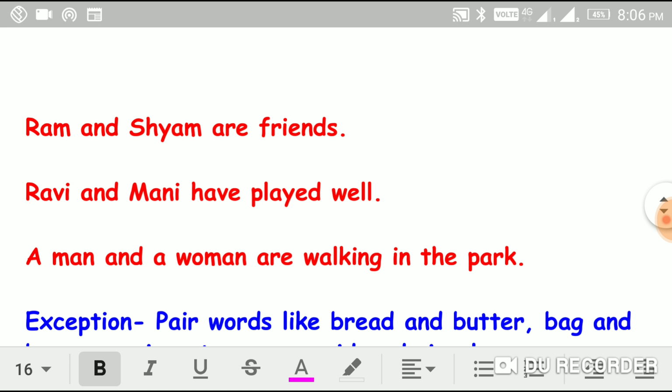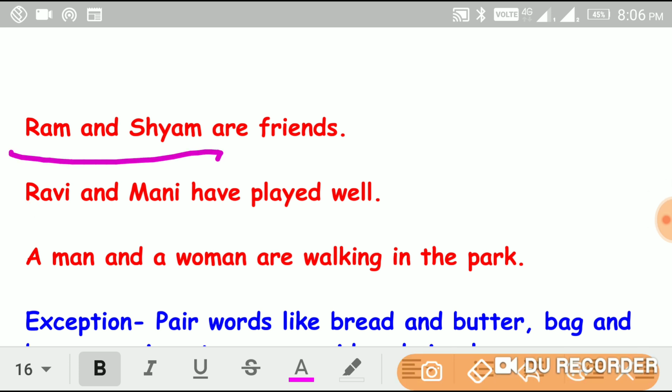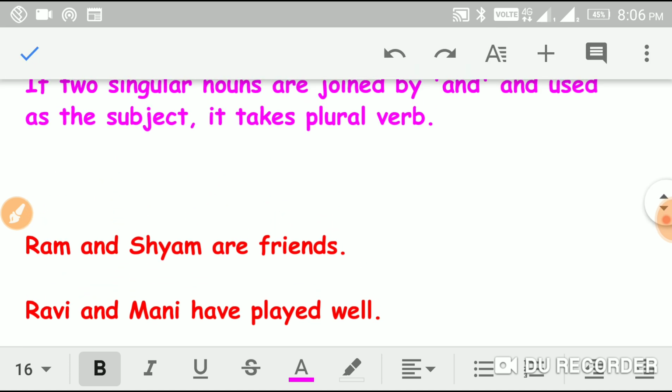For example, Ram and Sham. See here, Ram and Sham. Here these are two singular nouns. They are joined by and, so they take are. That means that it is a plural verb.